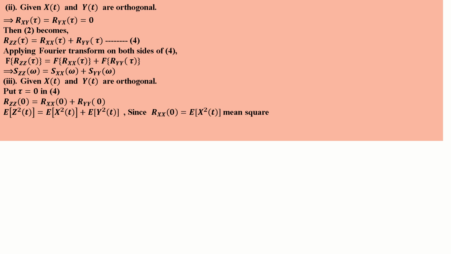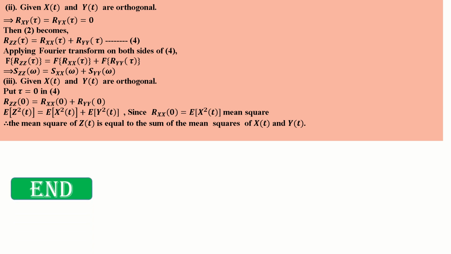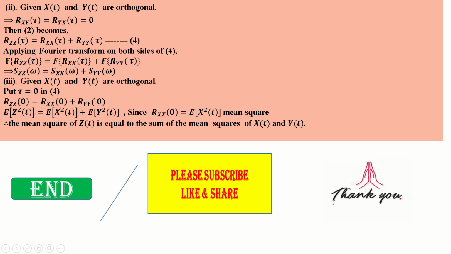So expected value of z square t is equal to expected value of x square t plus expected value of y square t, which means the mean square of z is equal to the sum of the mean squares of x of t and y of t. That's all. We'll see in the next video.